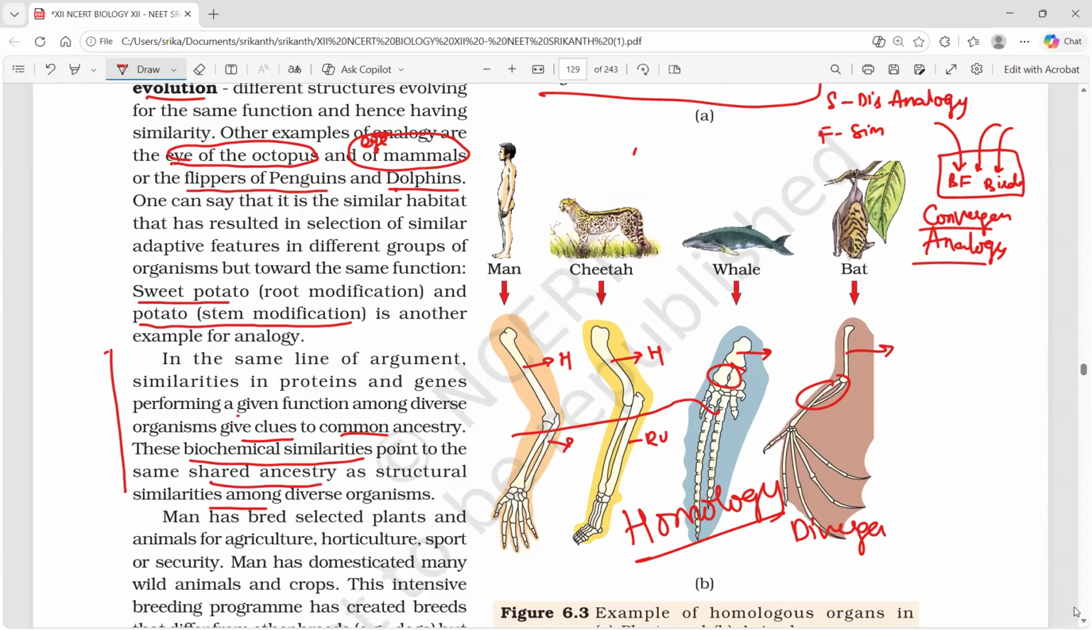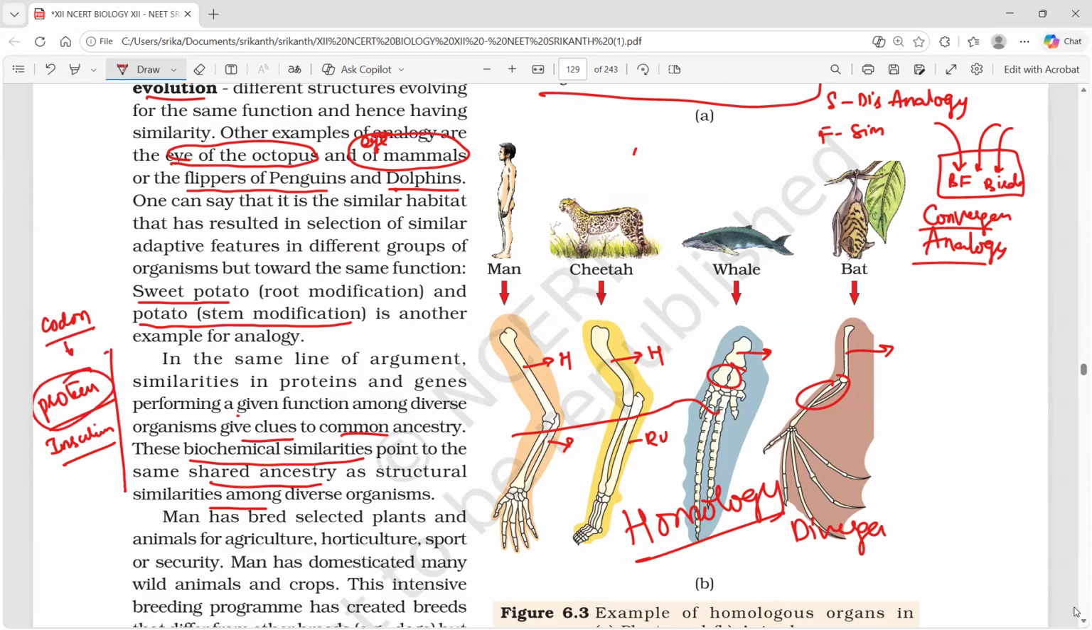This is the biochemical evidence. Similarities in protein means, for example, melanin gives color in any organism. Insulin is conversion of the glucose into glycogen. It's a protein in any organism. So that gives clues to the common ancestry, he says. And already you know that codon is universal. Similar kind of structure, similar kind of function.